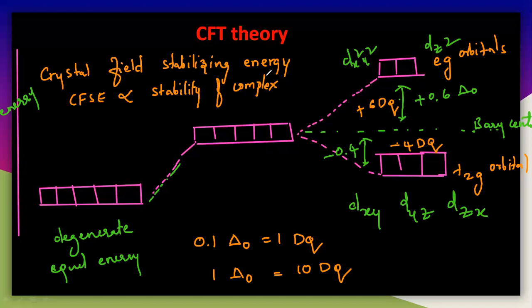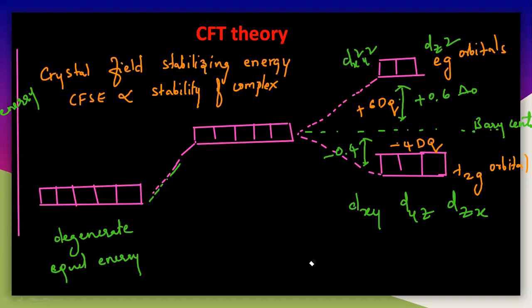And how to calculate the CFSE value, that is crystal field stabilizing energy? We can calculate this by a particular formula, so I will write the formula also. The formula is very simple.